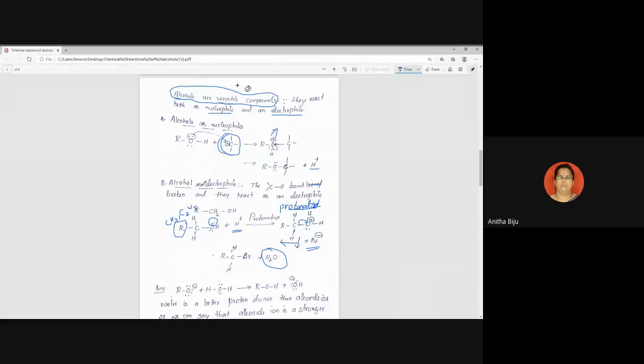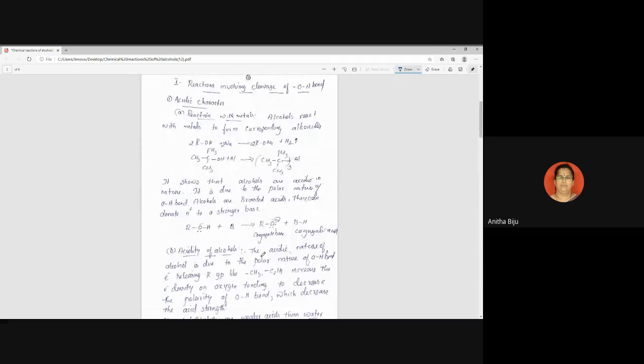So it behaves as an electrophile. The reaction takes place in two steps because the reaction takes place in presence of acid. Since acid is a proton donor, first step is protonation. We get protonated alcohol. Then protonated alcohol reacts with the nucleophile, forms haloalkane and water. So this is the reason behind versatility of alcohol. So this is all about versatile nature.